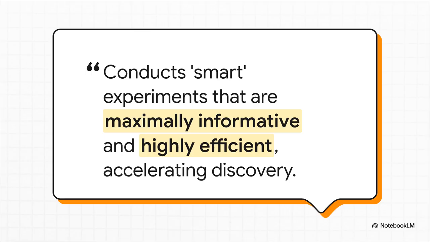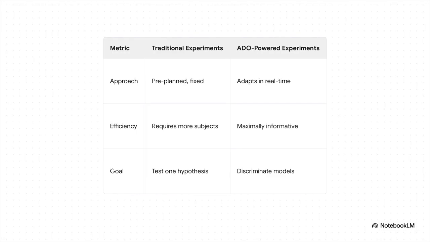The entire point of ADO is to run experiments that are smart. Each step is specifically designed to be maximally informative, to squeeze every last drop of useful information out of the process, which can just dramatically speed up discovery. And you can really see the difference here. Traditional experiments are all planned out ahead of time. They're fixed. But an ADO-powered experiment, it's alive. It adapts in real time based on the data that's coming in. This makes it so much more efficient, letting it figure out which model is best with way less data.